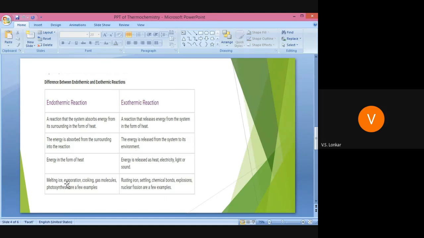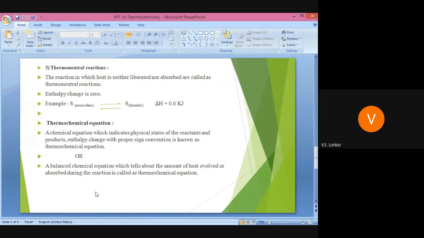Then examples of endothermic and exothermic reactions. Melting ice, evaporation, cooking, photosynthesis are a few examples of endothermic reaction. Whereas in exothermic reaction, rusting of iron, settling, formation of chemical bonds, explosions, nuclear fission are a few examples of exothermic reaction. Understood? Then only we will discuss the third type.